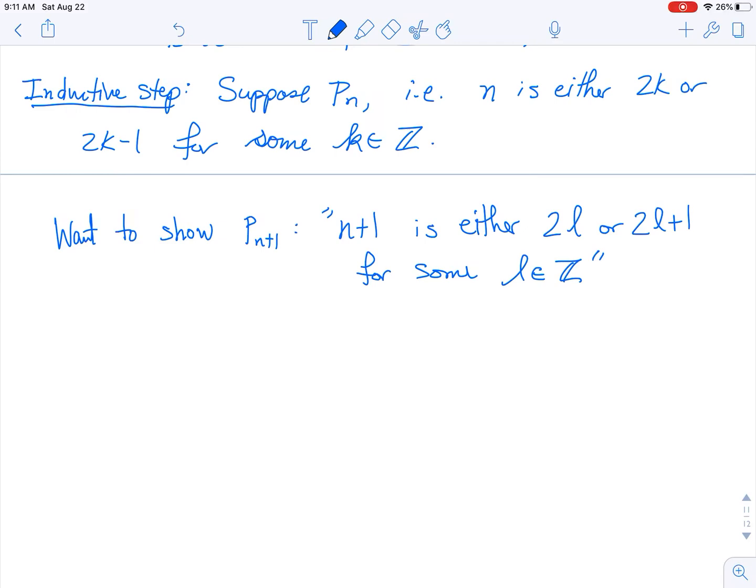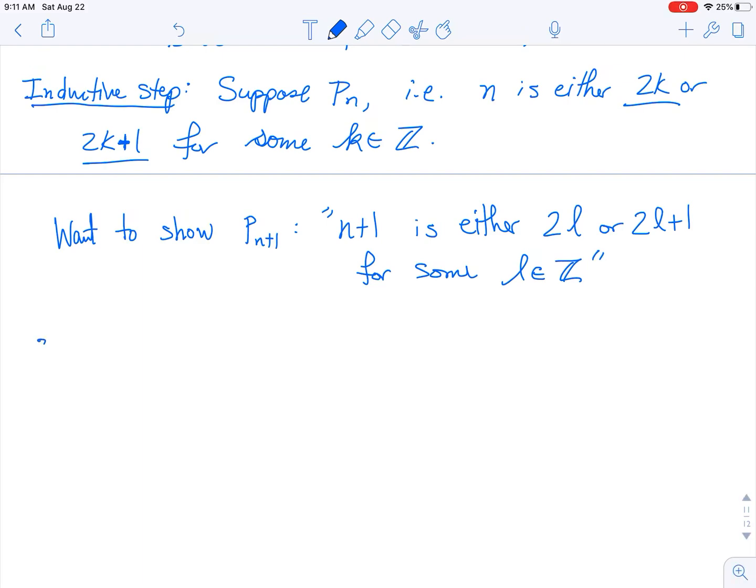Okay? So, we want to show, so what are we supposing? I'm supposing n is either even or it's odd. Sorry about that, I meant a plus. And then I want to show that the next number is either even or odd. Well, let's see.